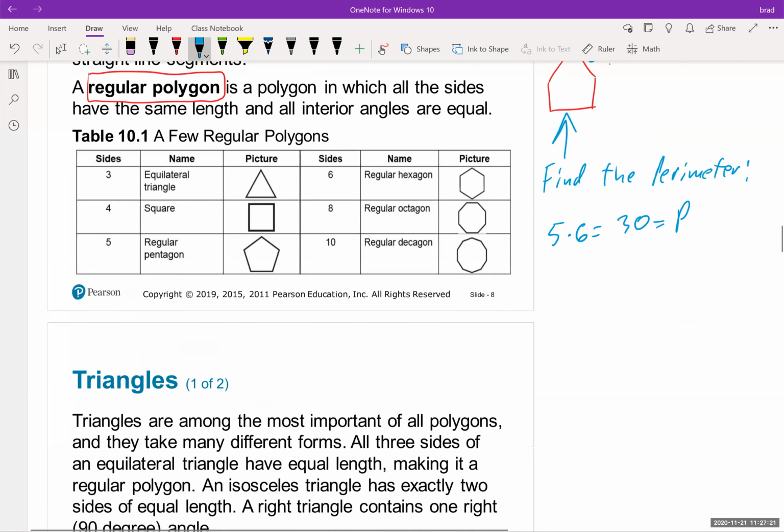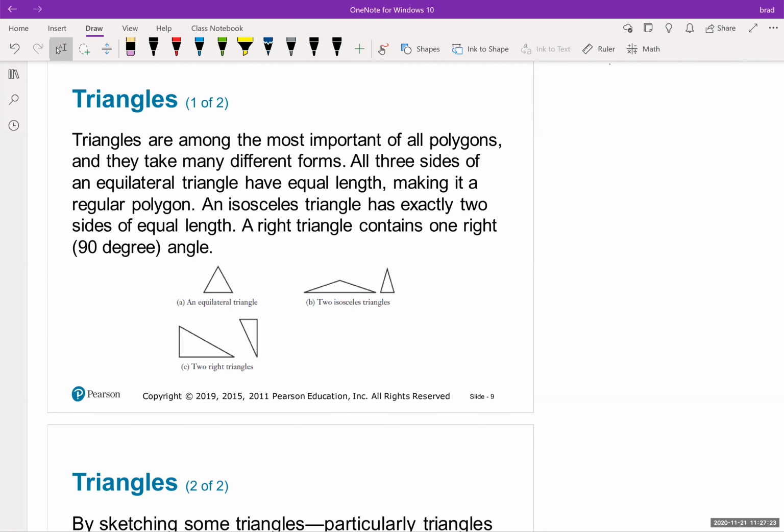Triangles are among the most important of all polygons, and they take many different forms. All 3 sides of an equilateral triangle have equal length, making it a regular polygon. An equilateral triangle is also called an equiangular triangle. So if they call it an equilateral triangle, what that really is, is a regular triangle. Or if they call it equiangular, that's also the same thing.